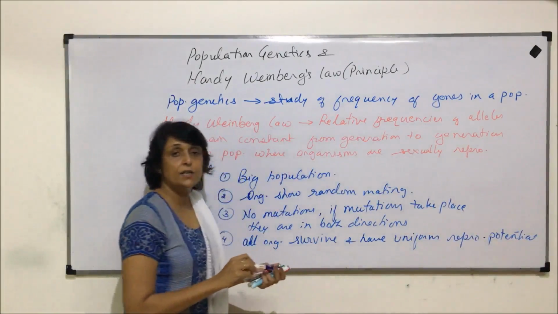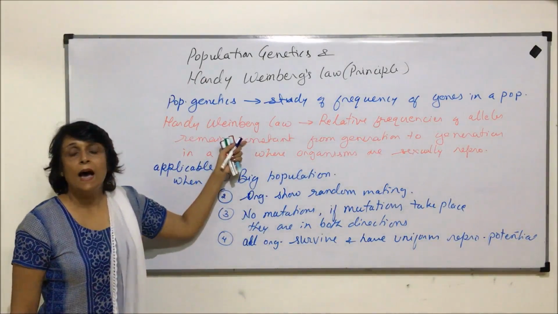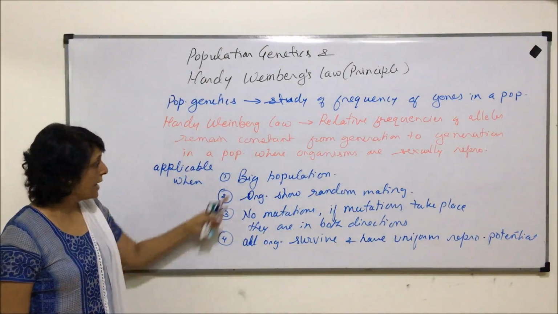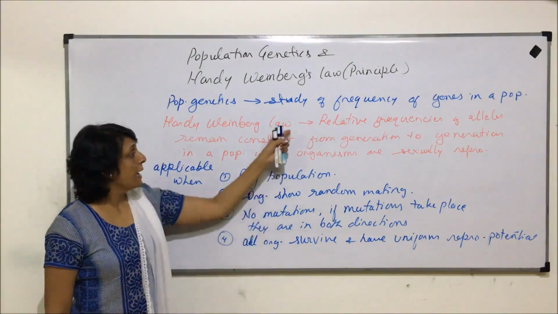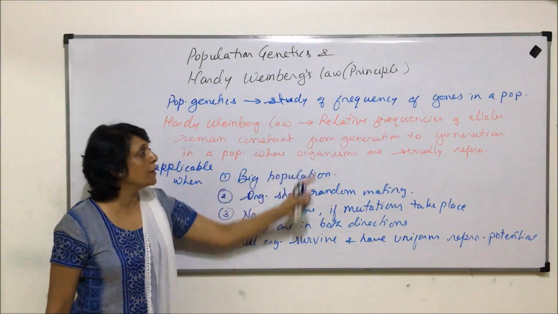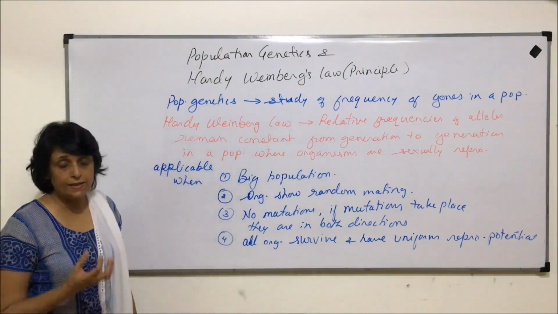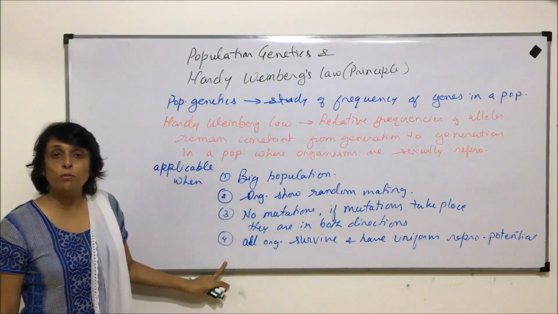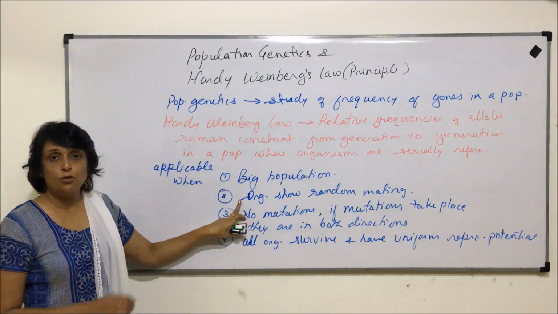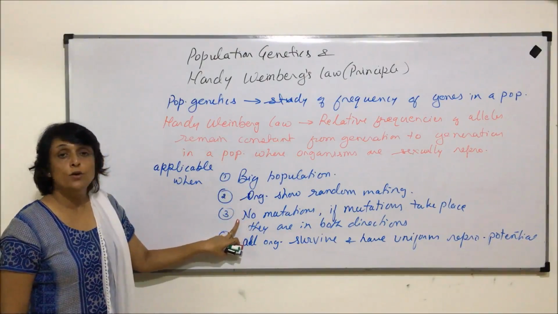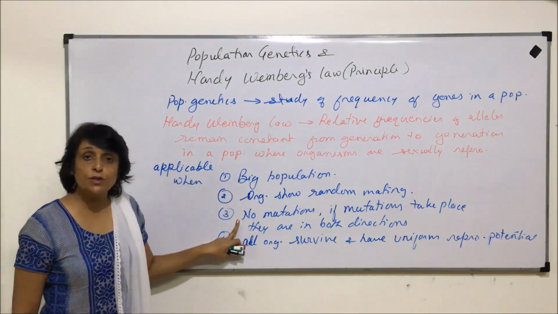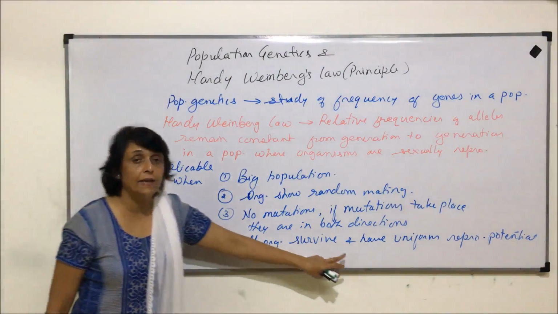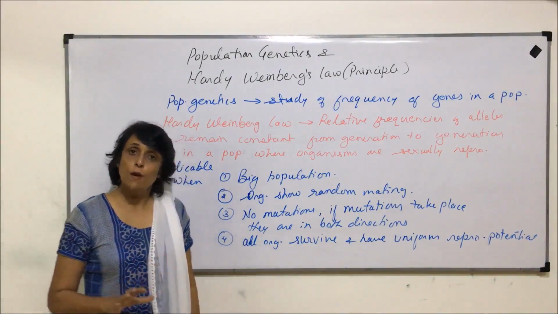If these conditions are fulfilled, then Hardy-Weinberg law or principle holds correct. And the law says that if these things are fulfilled, in a given population, the relative frequencies of an allele of a gene would remain constant. Conditions are these: the population has to be big, they should show random mating, no mutation, and if at all mutations are taking place, they are in both the directions. All organisms survive and they have equal reproductive potential.